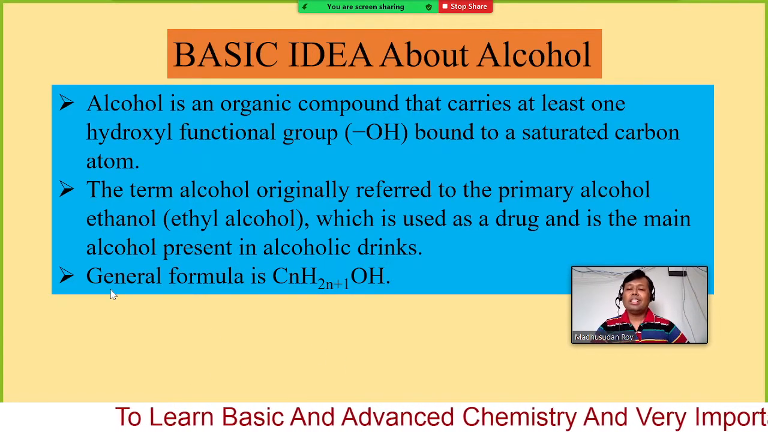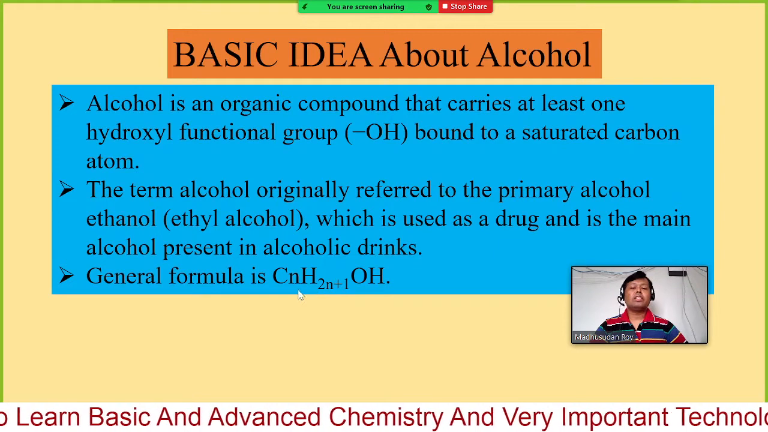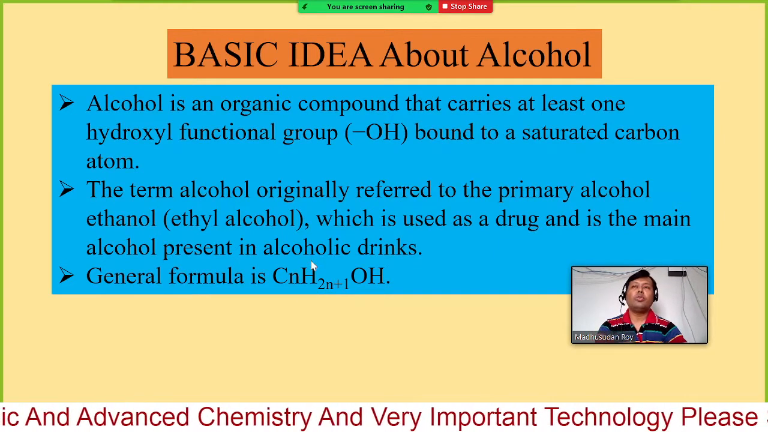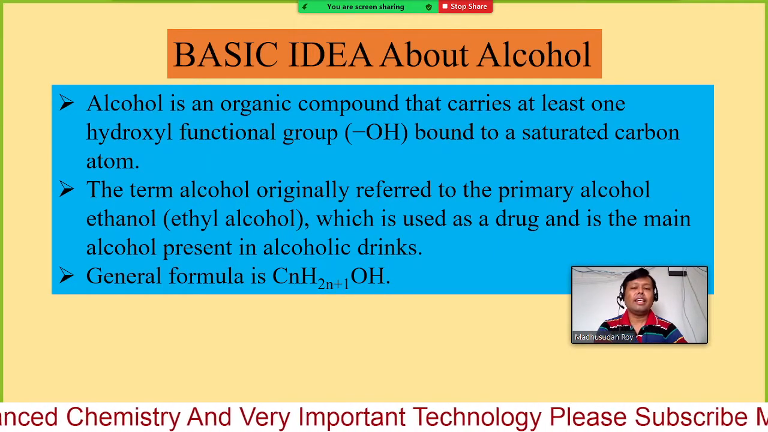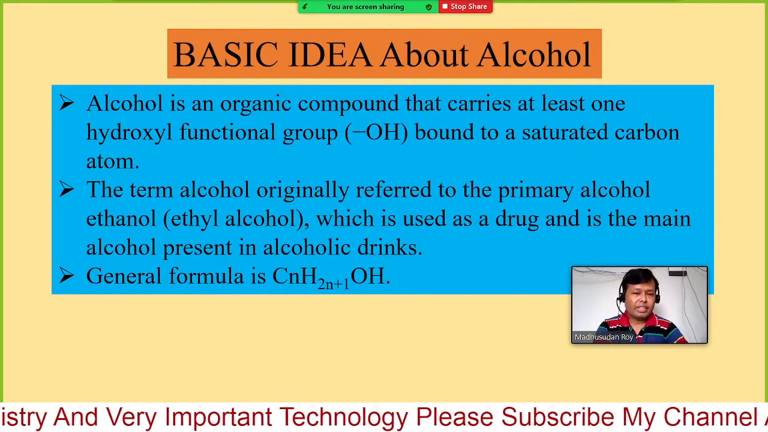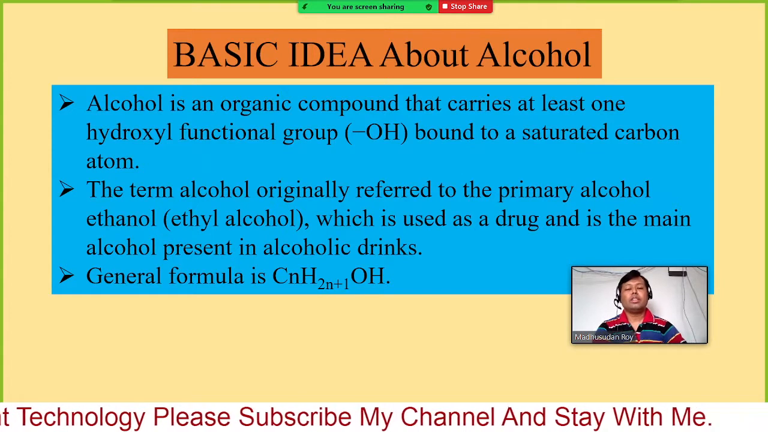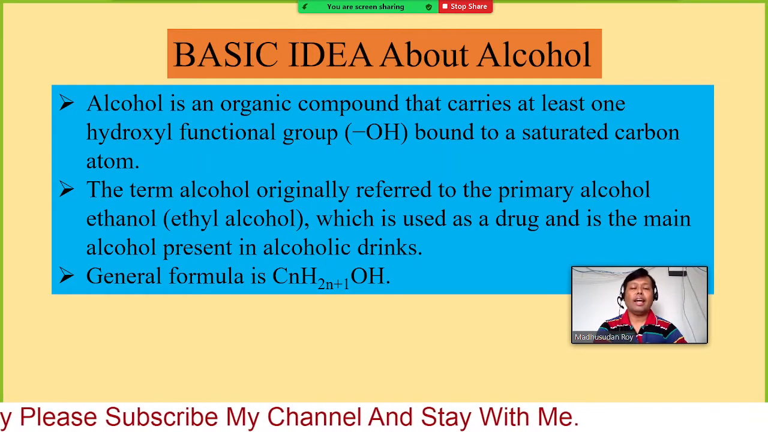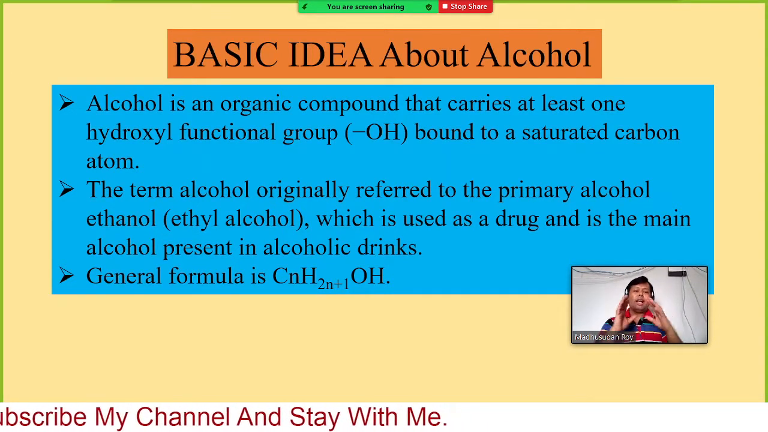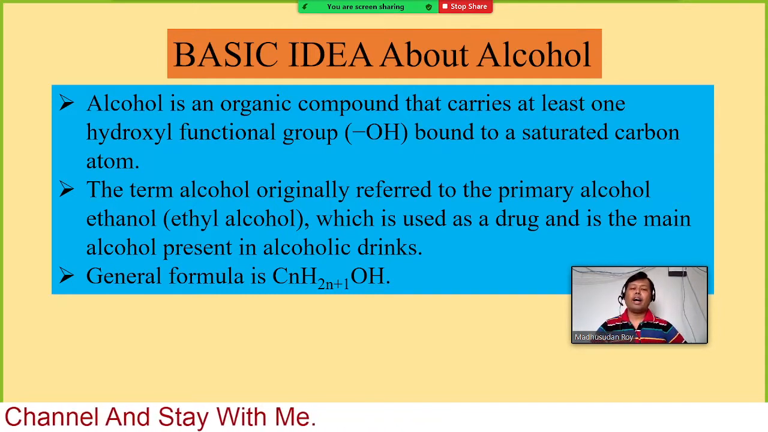So what is the general formula? The general formula for alkane is CnH2n+2. And for the hydroxyl group or the alcohol, one hydrogen is replaced by the OH functional group.